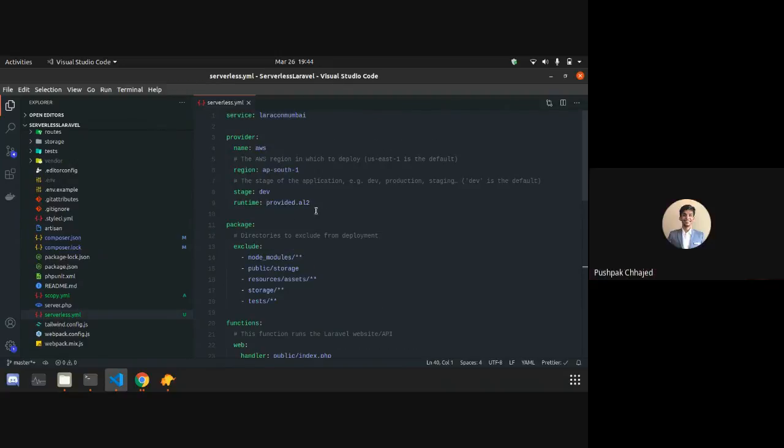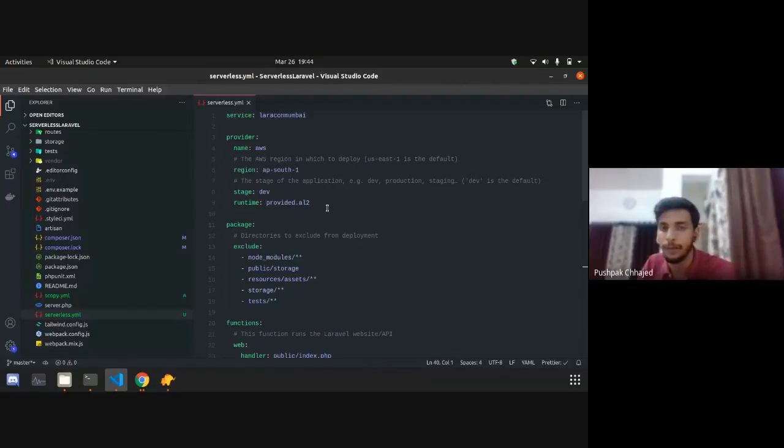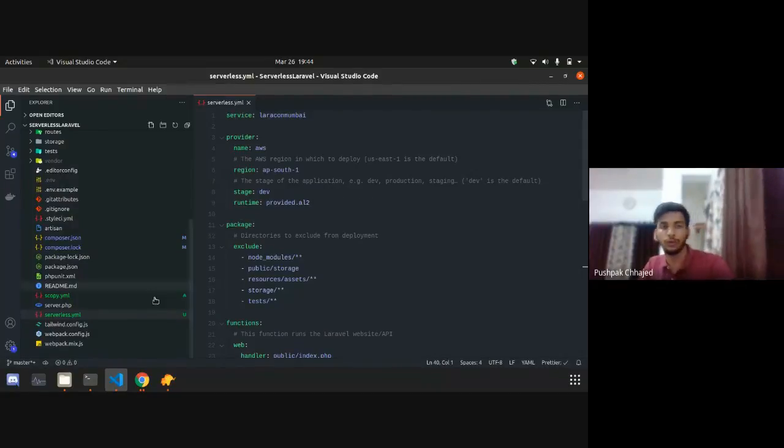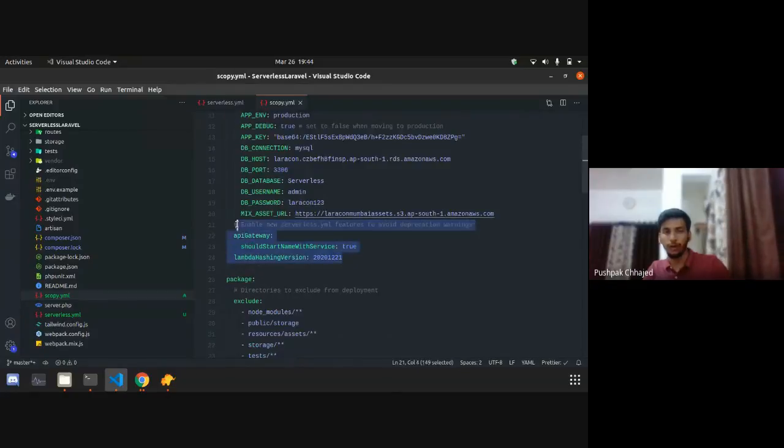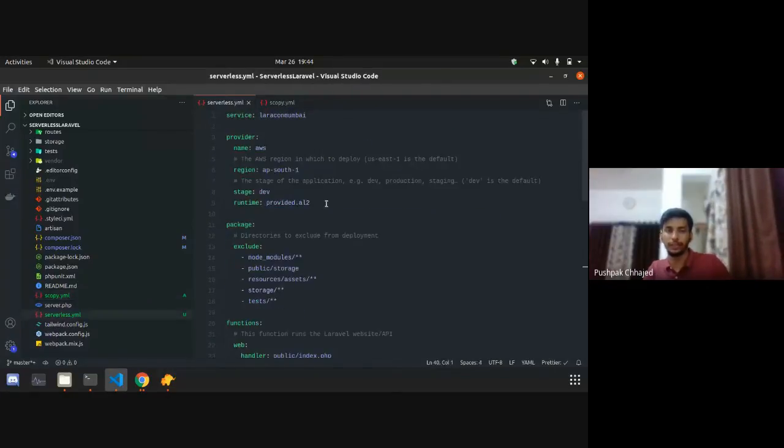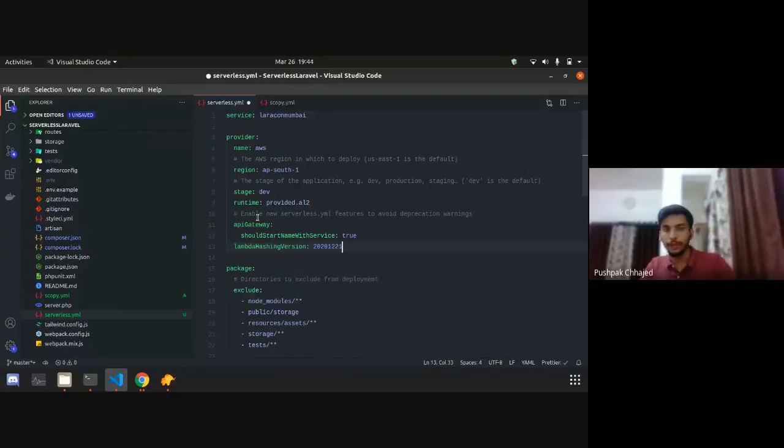There are a few deprecations in this file, and they will be updating it very soon. To handle those deprecations, I will just copy them in a hacky way. You can see the features to avoid deprecation warning. There is API gateway, and you should add the name service true and Lambda hashing version. This is a hacky solution for now. It will be added by default after the major release of the Laravel Bref package, right?